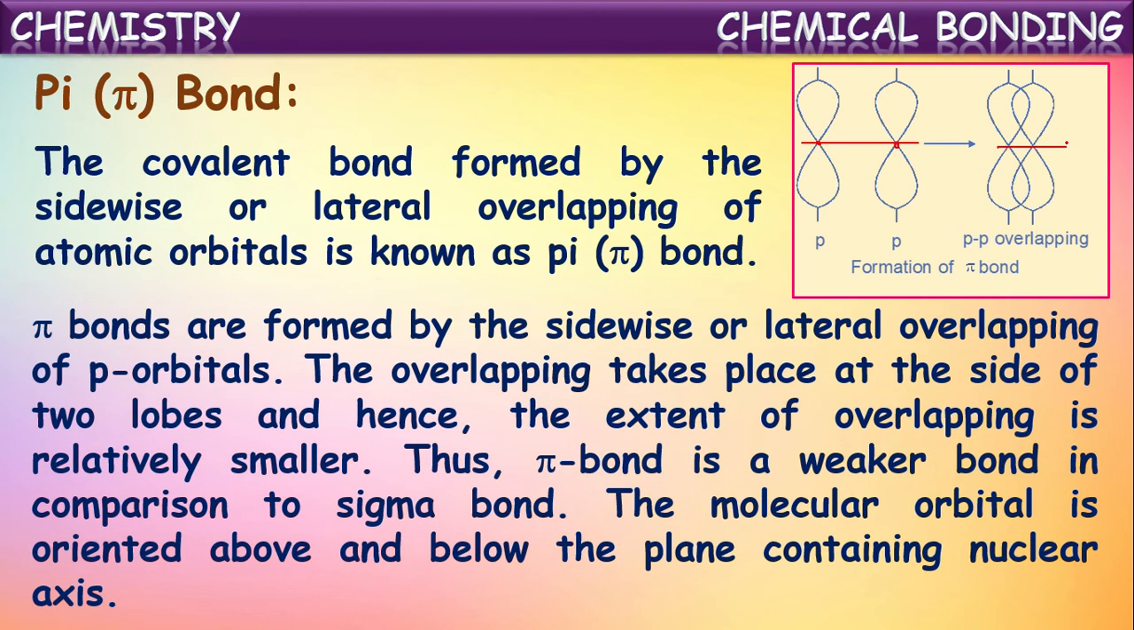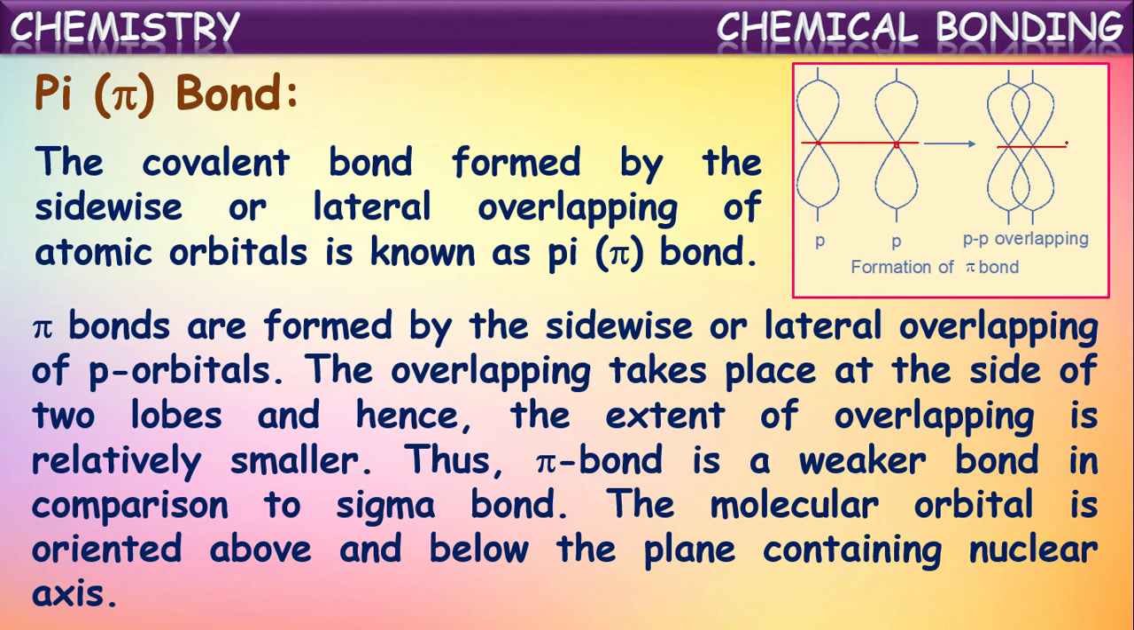Okay, pi bonds are generally formed by the sidewise or lateral overlapping of p orbitals, because s orbitals cannot overlap sidewise, because s orbitals are spherical in shape. They cannot overlap sideways. They will be completely symmetrical to the axis of nuclei. So they cannot participate in pi bond formation. Only p orbitals can participate in pi bond formation, because pi bonds are formed by the sidewise or lateral overlapping of atomic orbitals.